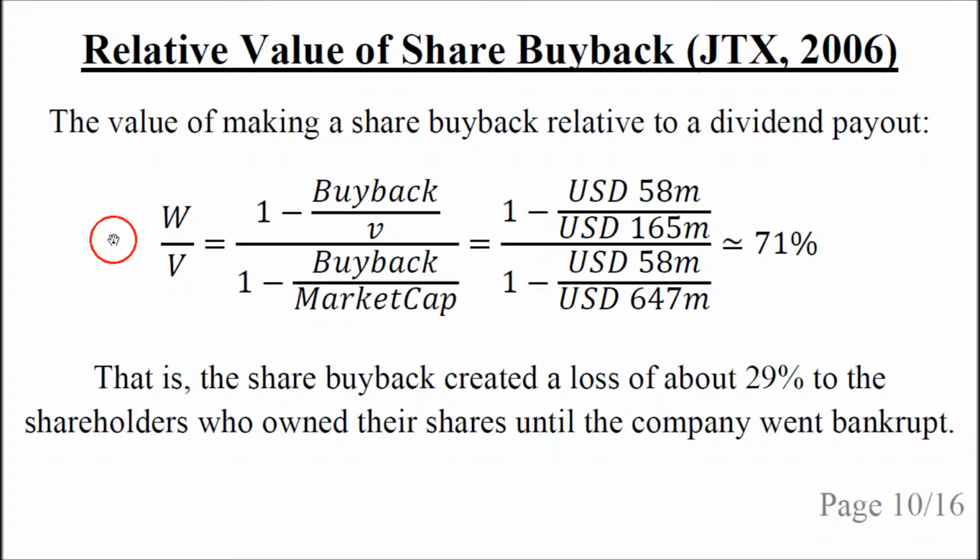Now let's look at the value of making a share buyback relative to a dividend payout. We can either divide the numbers that we calculated on the previous slide, or we can use a formula from one of the other slides. In this case, we will use a formula. So we plug in the buyback amount, V, buyback amount again, and the market cap, and it comes to about 71%. This means that the share buyback created a loss of about 29% to the shareholders who owned their shares until the company went bankrupt. So the shareholders would have been much better off with a dividend payout.